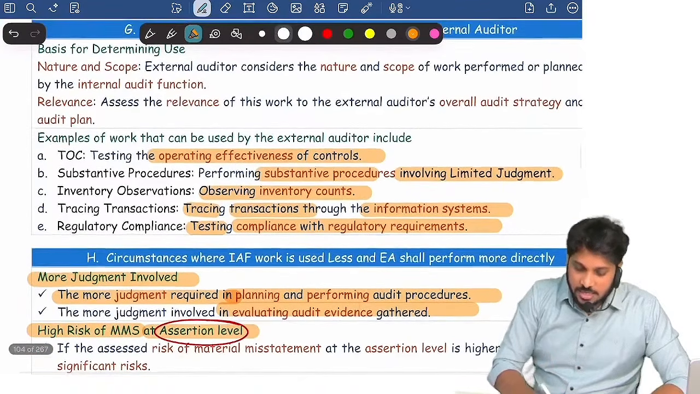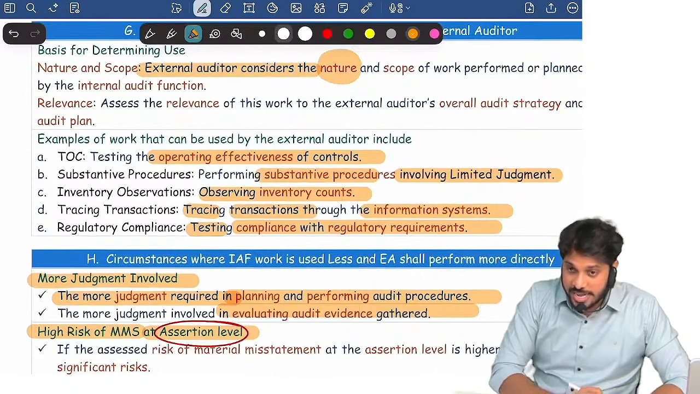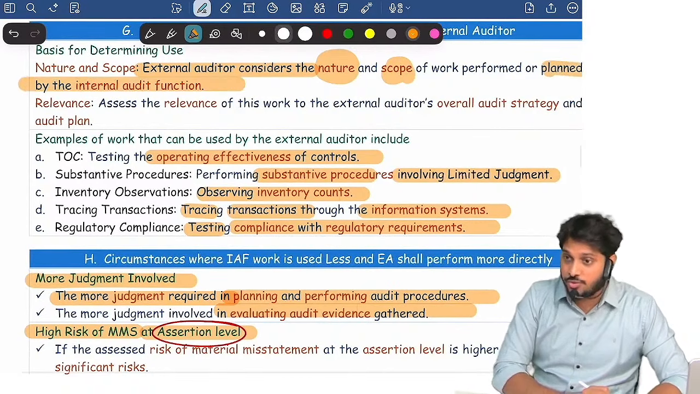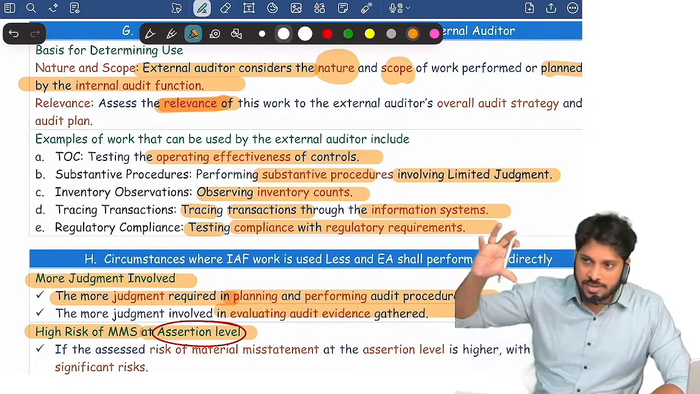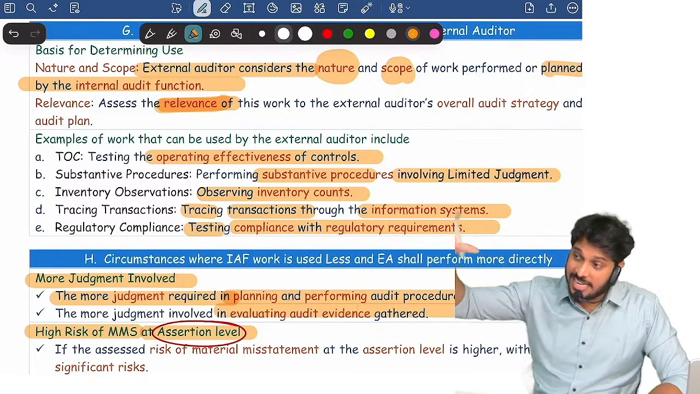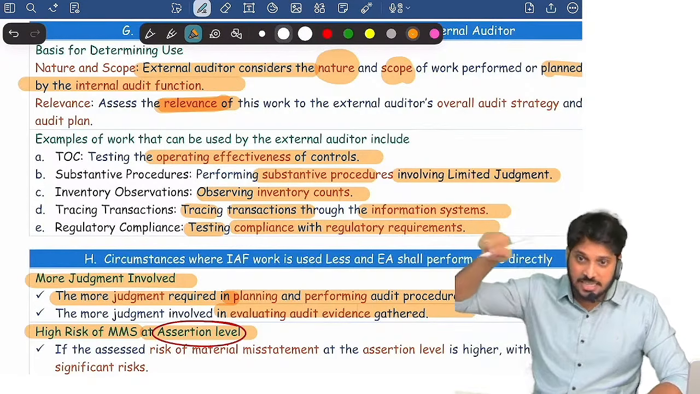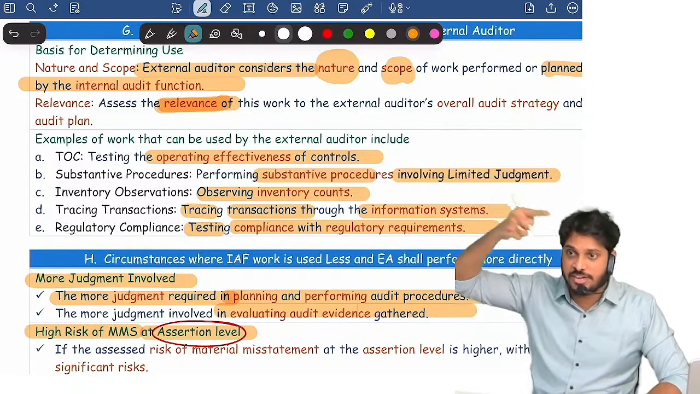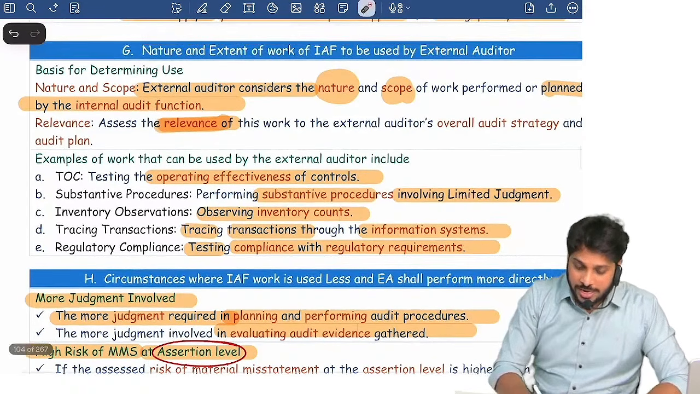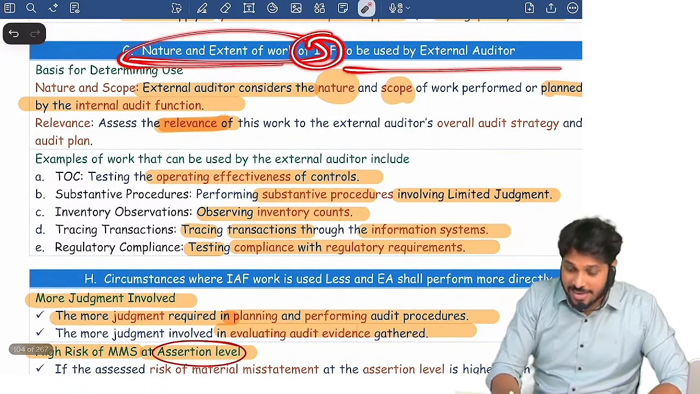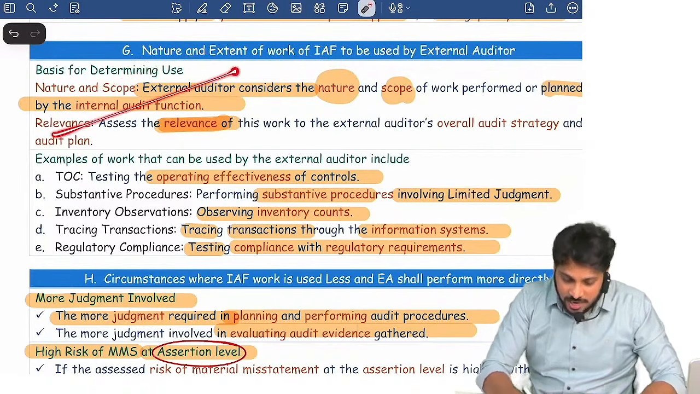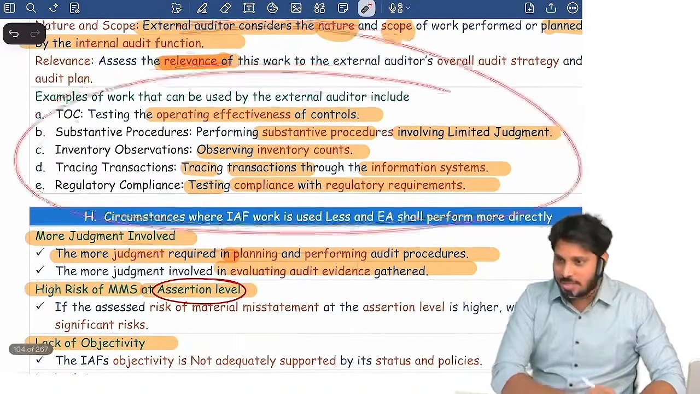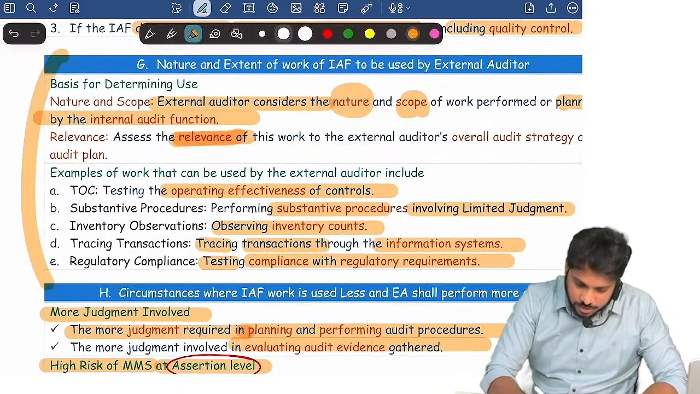So the external auditor considers what nature of work the internal auditor is doing, what scope of work he is doing or he is planning to do, and I will see how far it is relevant for my audit. So what work is he planning, what is he doing, and is it relevant to my audit? I will consider these points and decide which works of the internal auditor I can use. So the nature and extent of work of IAF that can be used by the external auditor depends upon the nature and scope of the work, relevance of the work. Examples are this. This itself can be asked as a 5 marks question.